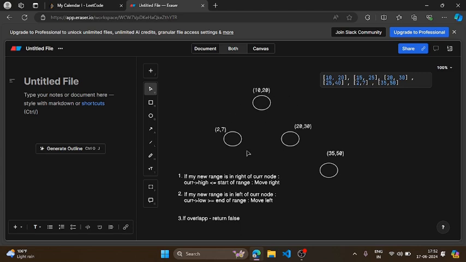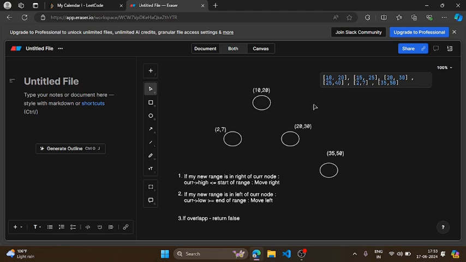Currently if I am at a particular node and I have a booking to make, and I see my new booking is on the right side of the current node, not overlapping, totally on the right side of my current range, then I will simply move to right. Now suppose if my new range is on the left side of my current node or current range, then I will simply move to left. Or if there is even a partial or complete overlapping, then we will simply return false, right? So this is something we are going to do.